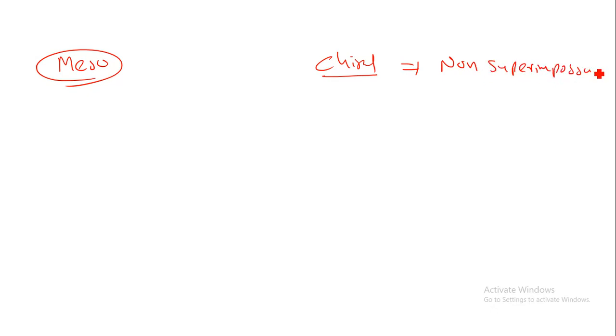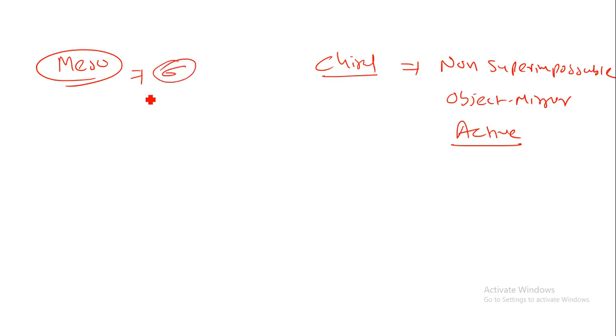Now when we consider a chiral compound, as we know, it is non-superimposable on its mirror image. Second, it should have an object and mirror image. Third, it has optically active characteristics. Now a meso compound has a plane of symmetry. Plane of symmetry means sigma.